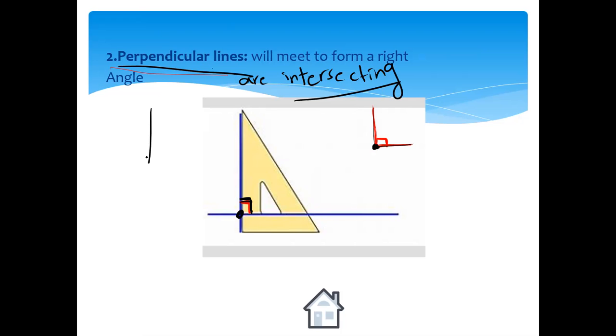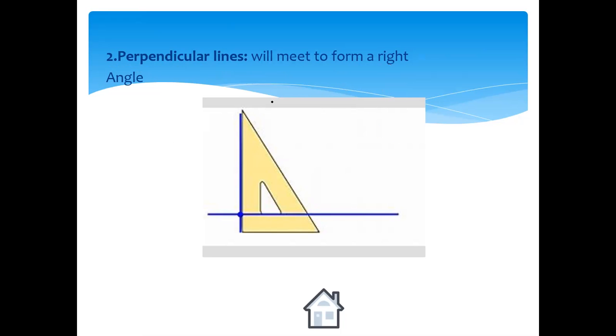So always when two lines look like a plus, they are perpendicular and intersecting because they form a right angle and they meet at a point. Okay, so perpendicular and intersecting.